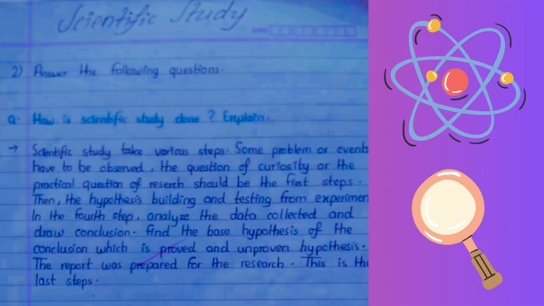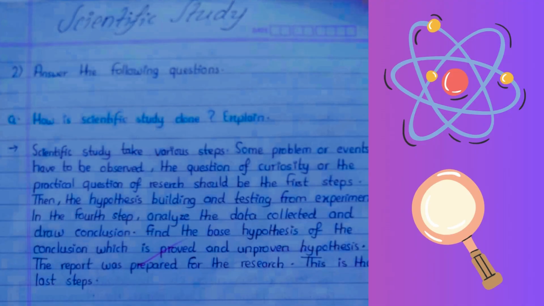Scientific study. Answer the following question. How is this scientific study done? Explain. Scientific study takes various steps. Some problem or events have to be observed. The question of curiosity or the practical question of research should be the first steps. Then the hypothesis building and testing from experiment. In the fourth step, analyze the data collected and draw conclusion.